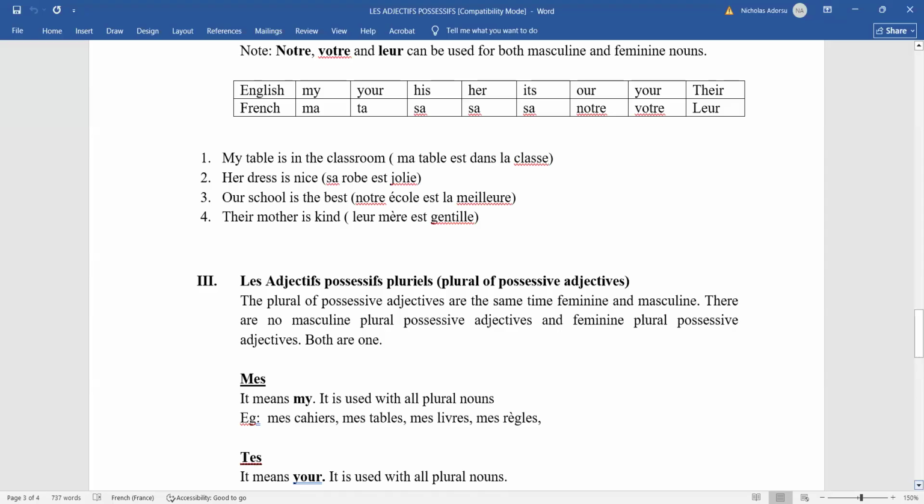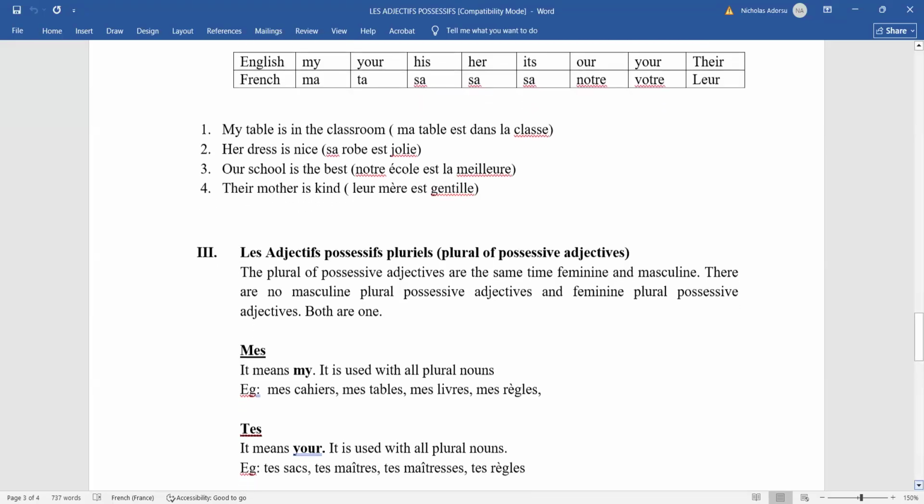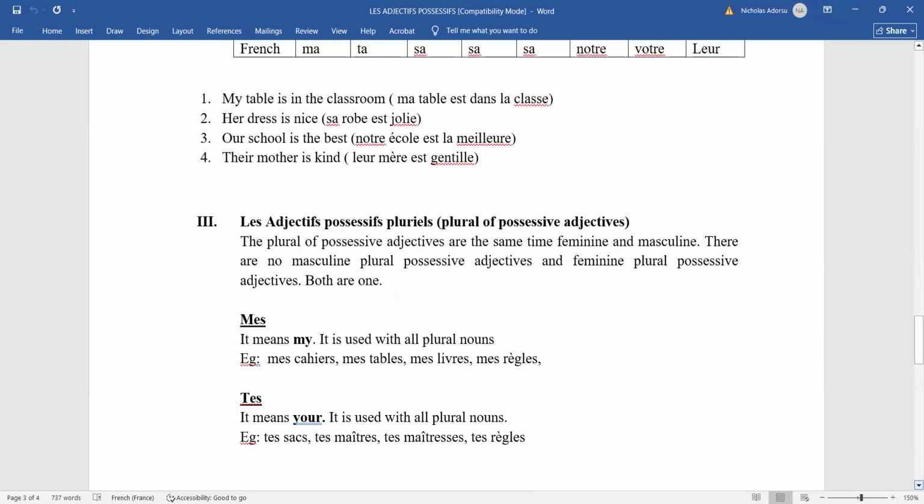Yes, sir. It's answered. Okay, please, can I ask this question? So the plural possessive adjectives, when the noun is also plural, are you going to also change it, or is it going to maintain as they are?